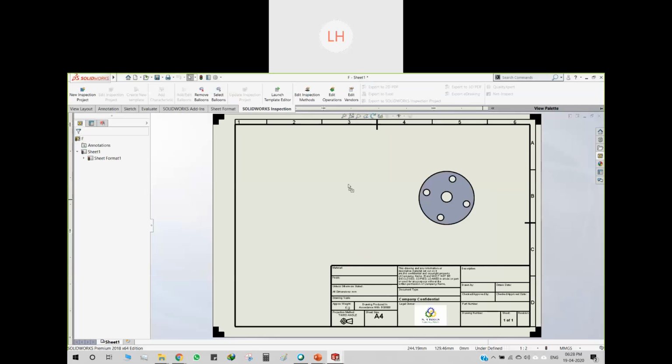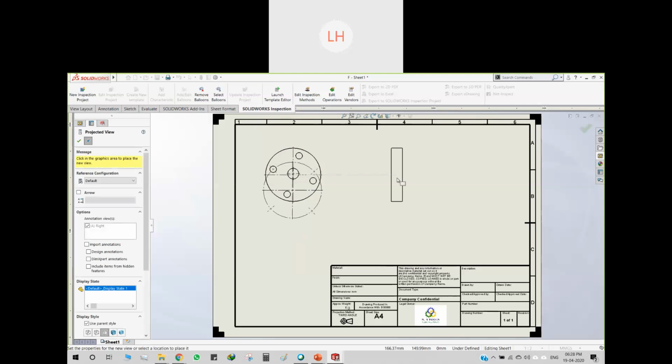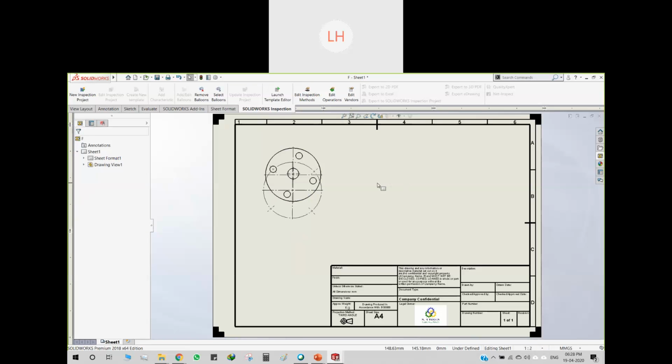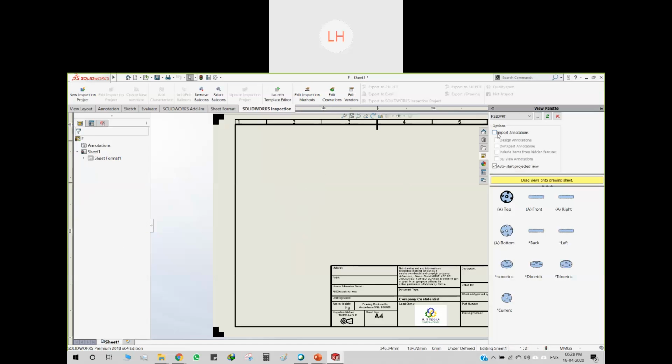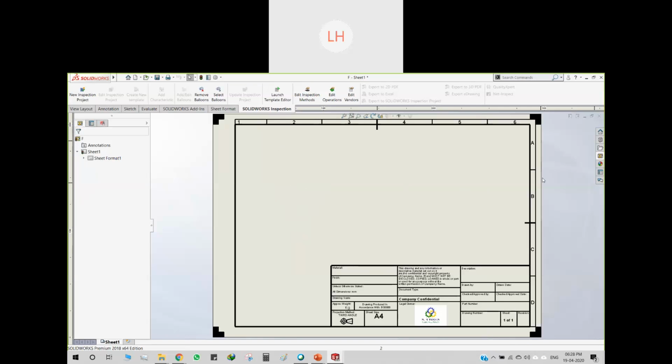Now if I just drag it here, nothing appears. So if I click here and then click on import annotation, then the Dim Expert annotation, now you drag it here.